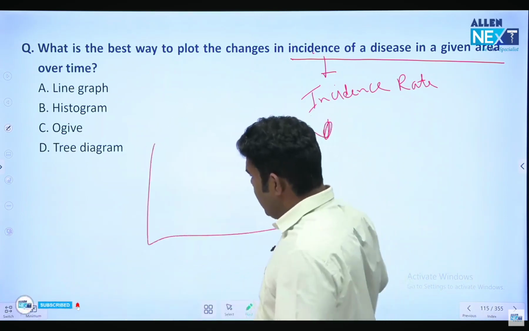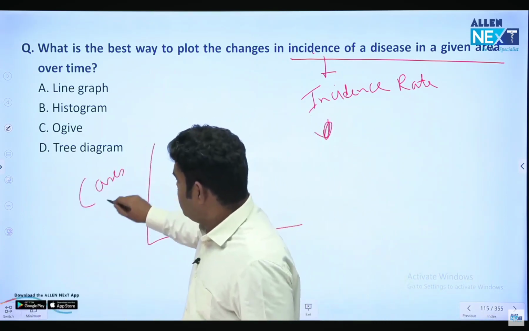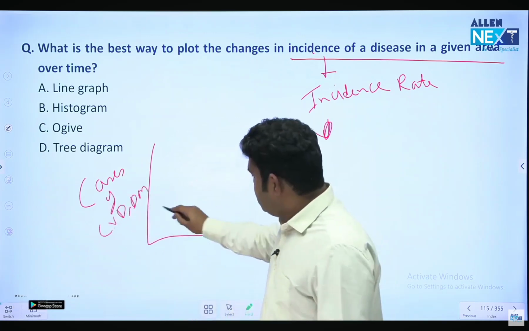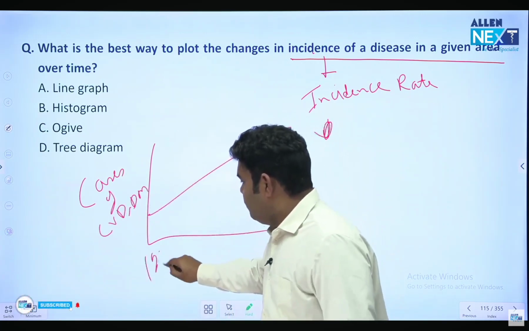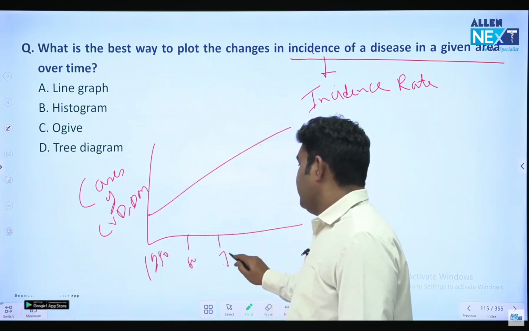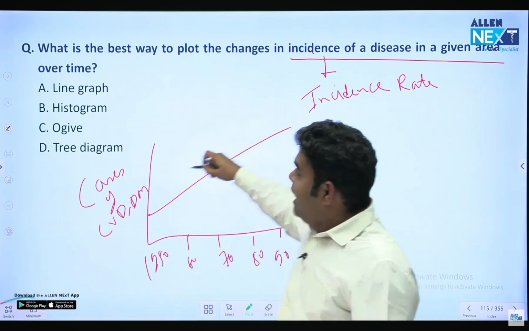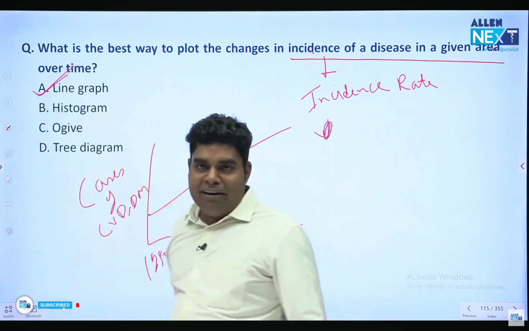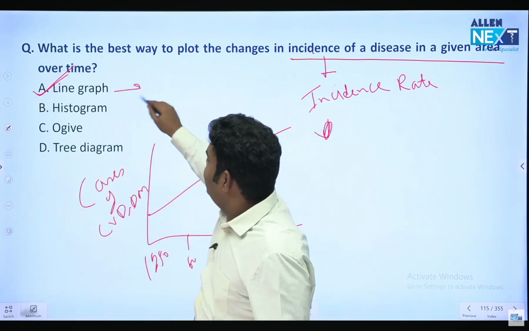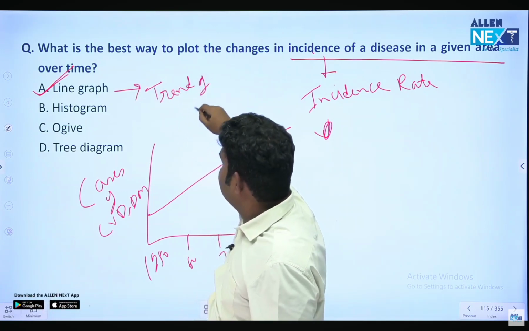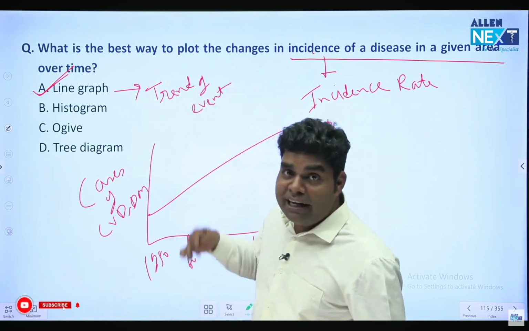Let's say I am plotting cases of cardiovascular disease, diabetes mellitus, hypertension, which is constantly increasing over the world from 1950 to 60 to 70 to 80 to 90. So this I am plotting with the help of a line diagram or line graph. Line graph tells the trend of an event, whether it is increasing or decreasing.